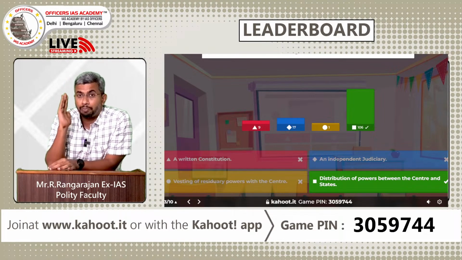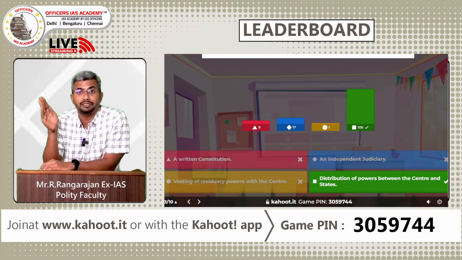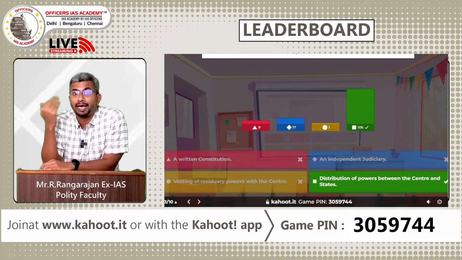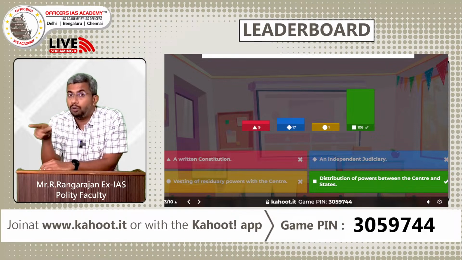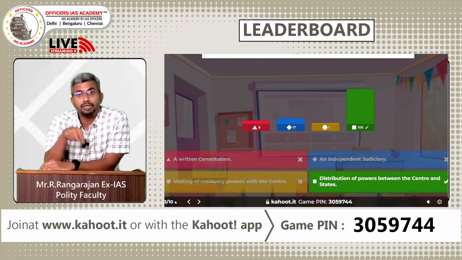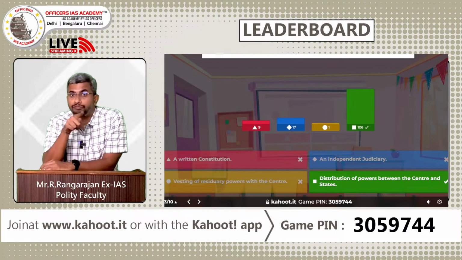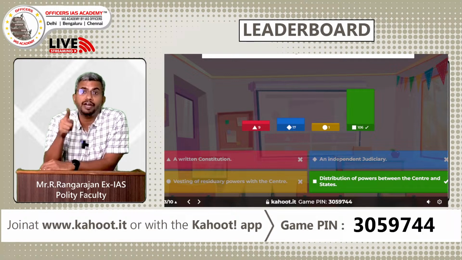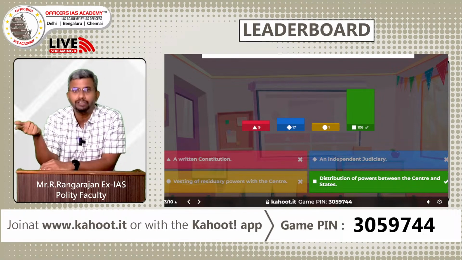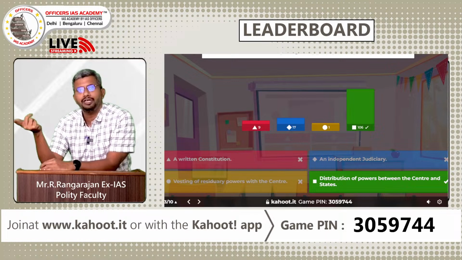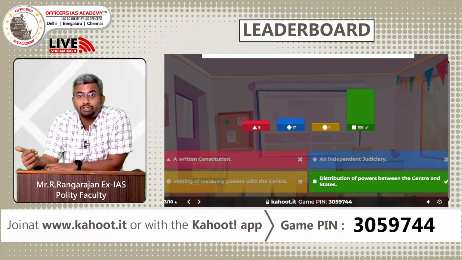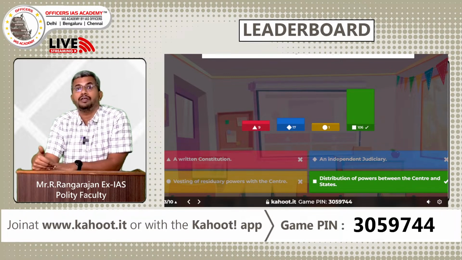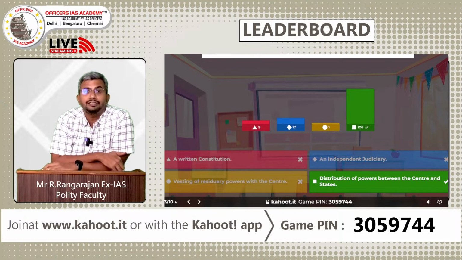So guys, the UPSC is asking for the most appropriate answer, right? More than one statement may be correct with respect to the question asked, but it is testing what is most appropriate. Out of these three, written constitution and independent judiciary are also features of our federalism, but of the three choices given, the most defining federal feature is the distribution of powers, because a written constitution and independent judiciary can also be there in a unitary country. Whereas distribution of powers can only be there in a federal country like India. So the most appropriate answer is D.